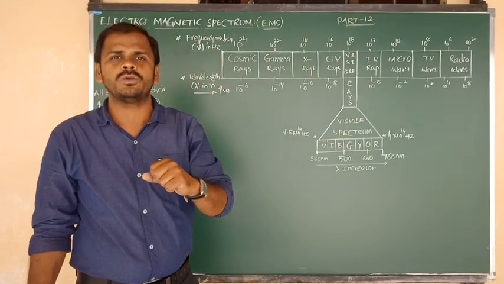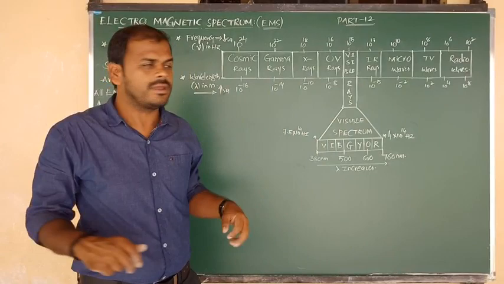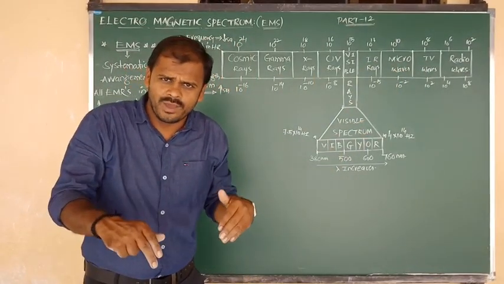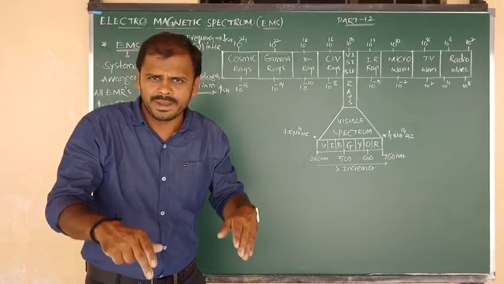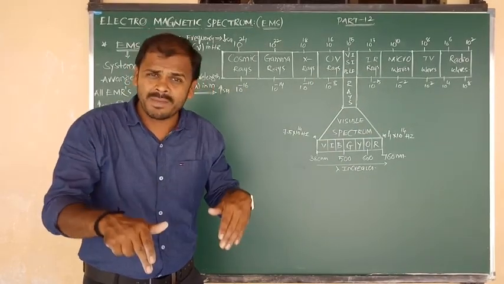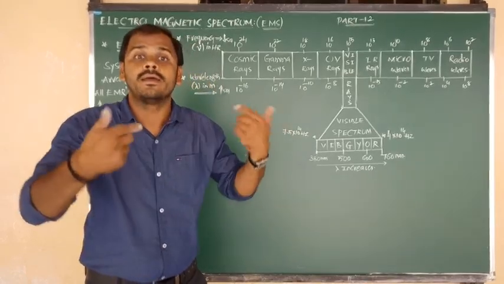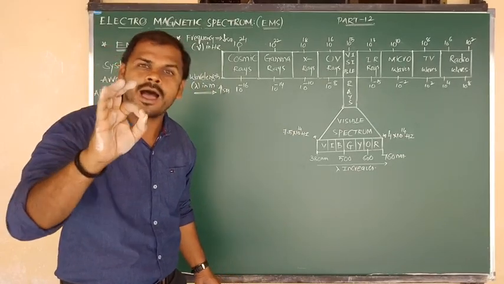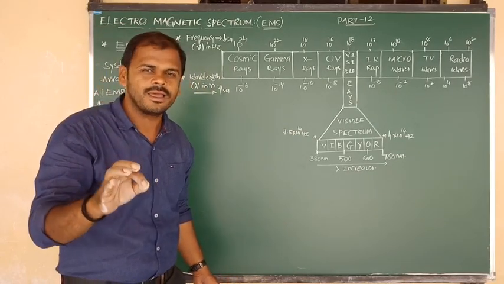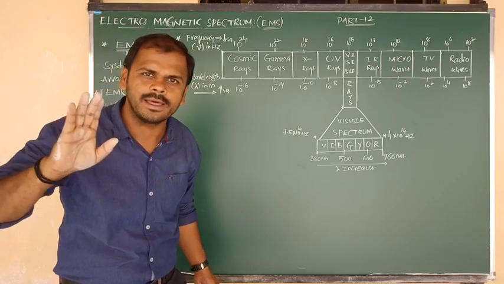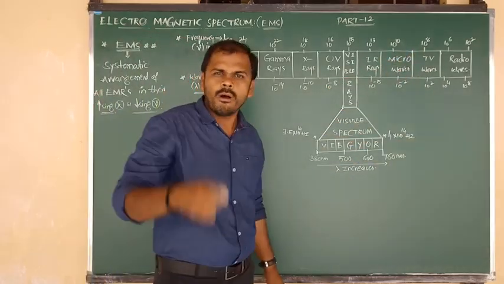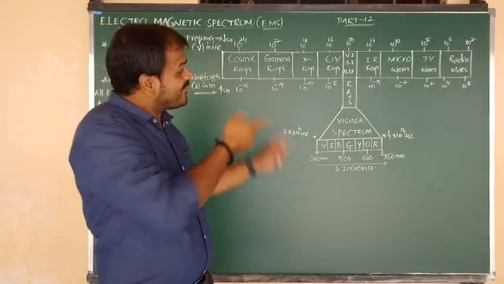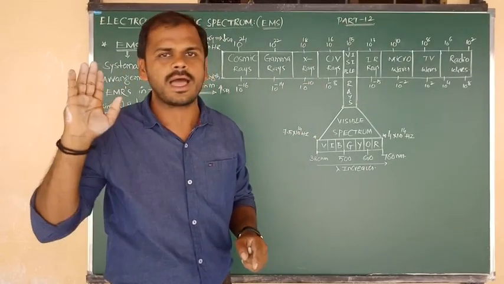And in that they are going to ask you, sir, among the following, which electromagnetic radiation contains maximum wavelength, maximum frequency, maximum energy, maximum wave number, minimum wave number. So for each and every property, 100% you can say the answer. But before that, you should be very familiar with the systematic arrangement of all 9 types of electromagnetic radiation. That sequence you should remember. Otherwise, you can't say the answer.